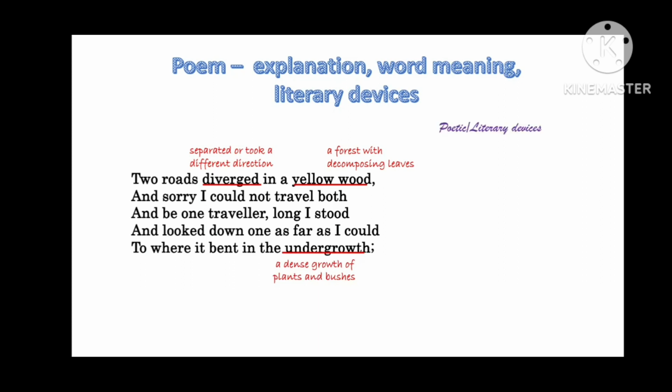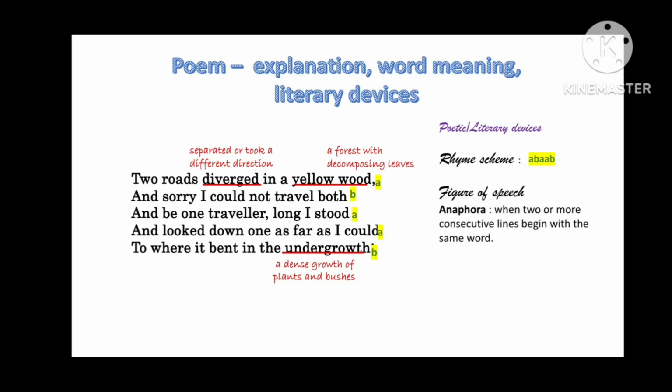In this stanza, let's see the literary devices or poetic devices first. First, we'll talk about rhyme scheme. We can see that the words would, stood and could rhyme with each other, and the words both and undergrowth rhyme. So the rhyming scheme of this stanza is A, B, A, A, B. And this rhyming scheme is maintained throughout the poem.